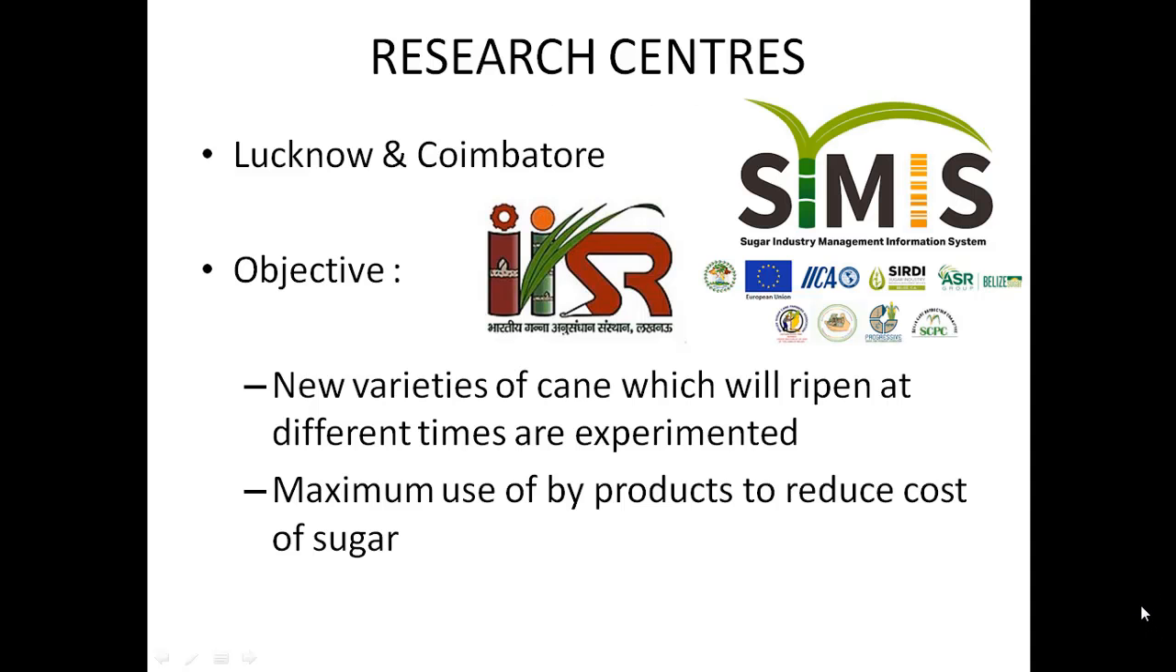Now there are some research centers that have been developed in India for the sugarcane industry. These research centers are in Lucknow and Coimbatore. The primary objective of these research centers is to create new varieties of cane which can ripen in a short time, and to make maximum use of the byproducts to reduce the cost of sugarcane.